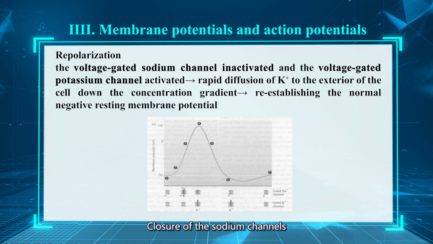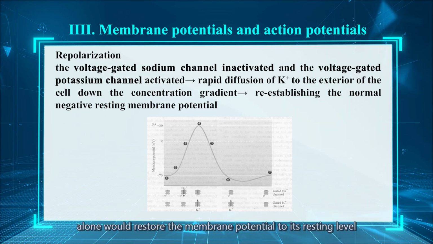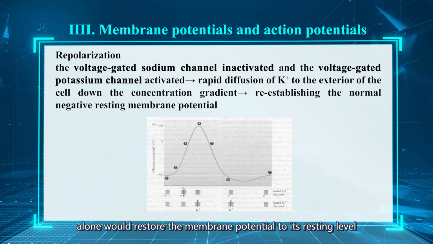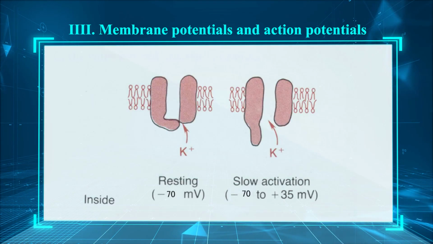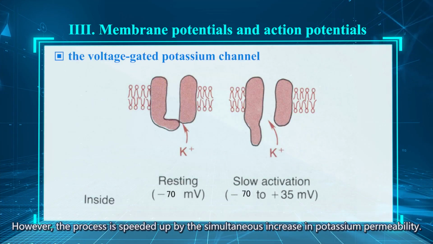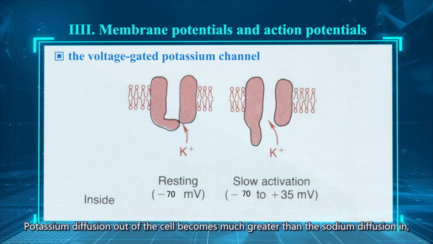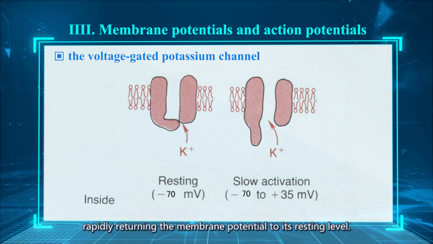Closure of the sodium ion channels alone would restore the membrane potential to its resting level, since potassium flux out would then exceed the sodium flux in. However, the process is speeded up by the simultaneous increase in potassium permeability. Potassium diffusion out of the cell becomes much greater than the sodium diffusion in, rapidly returning the membrane potential to its resting level.